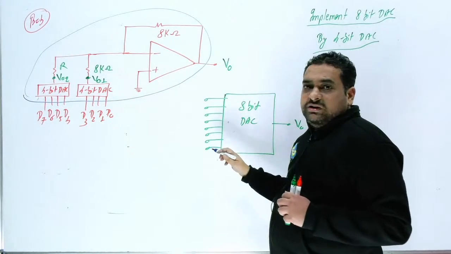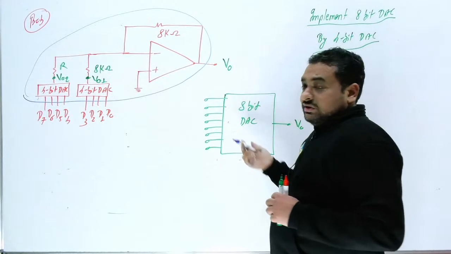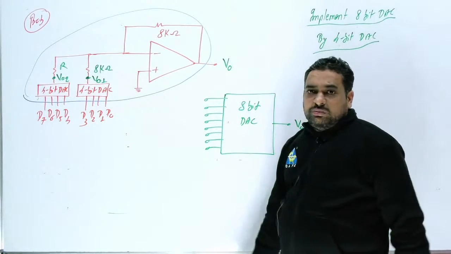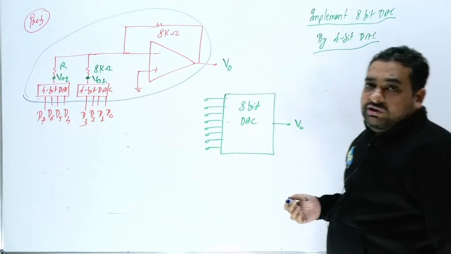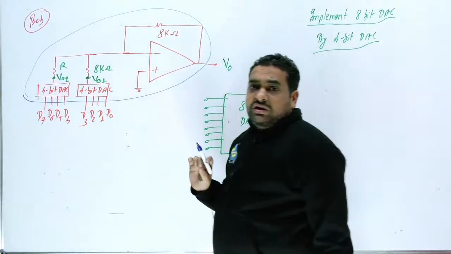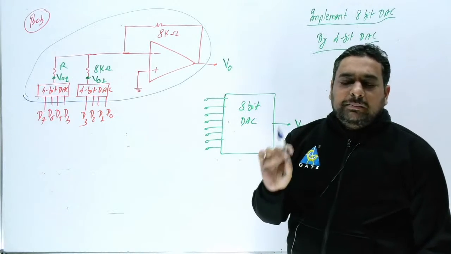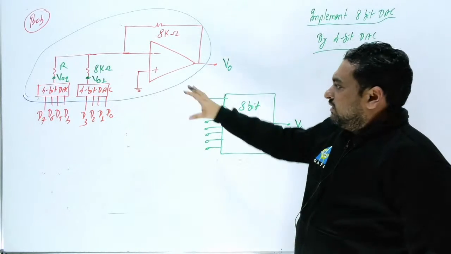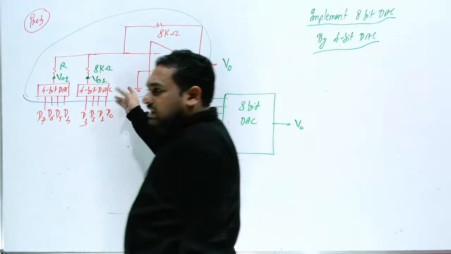This is your decimal input, or you can say binary input, and this is the analog voltage. So what will be the value of R? What will be the value of this R, so that this circuit will work as an 8-bit DAC? Any student can tell me the answer of this.